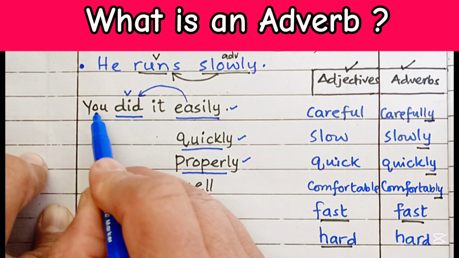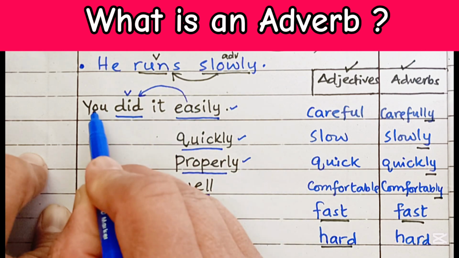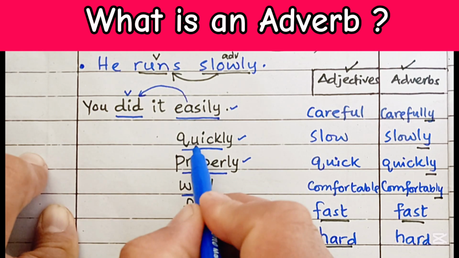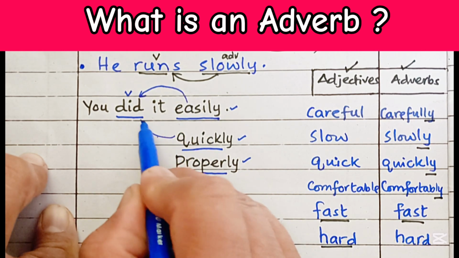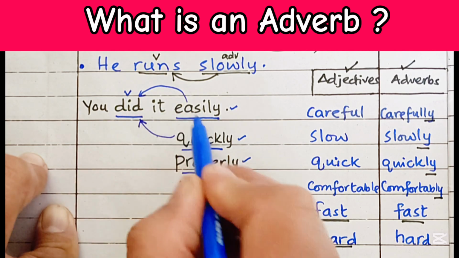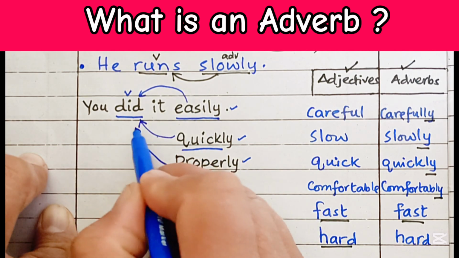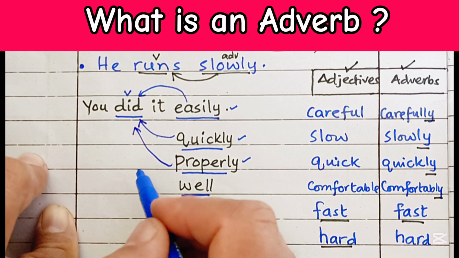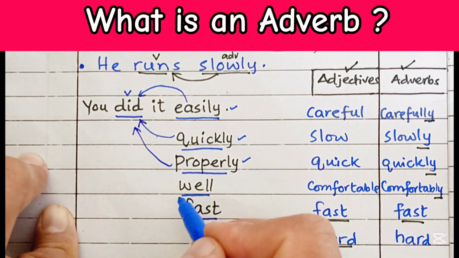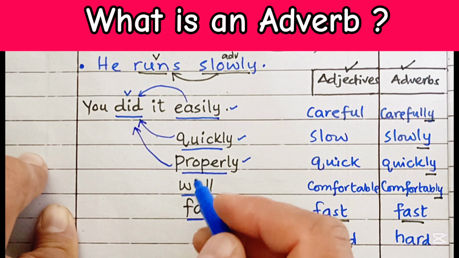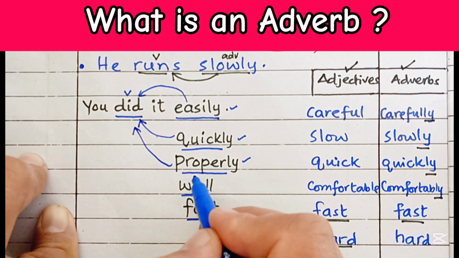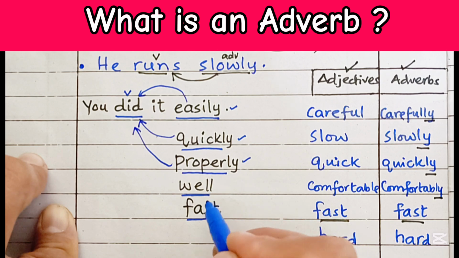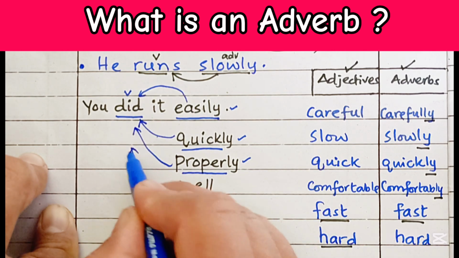If you do something properly, you can also say you did it well. Because we can replace you did it easily by you did it quickly. So this is also describing this action. Or you did it properly. This is once again describing the action that is in the form of did. If you do something properly, meaning in a proper manner, you can also say you did it well.